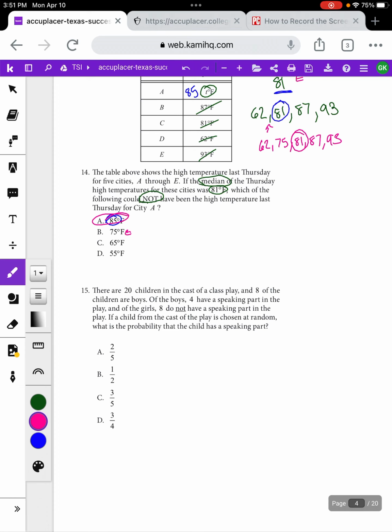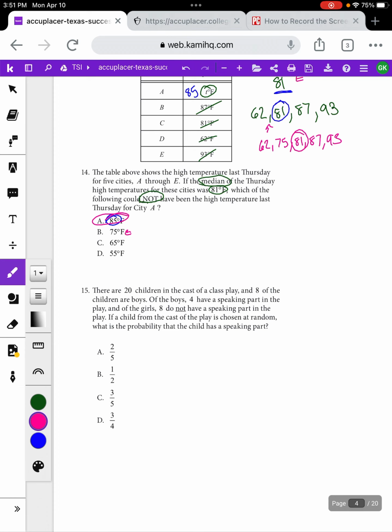Next question, number 15, is going to be a probability question. So this one has a lot of information. Just a tip, when you're taking the TSI, on your scratch paper, write down all that information or you're going to get lost in all the question. So it says there are 20 children in the cast of a class play. So I'm going to make a note of that. There's 20 kids.